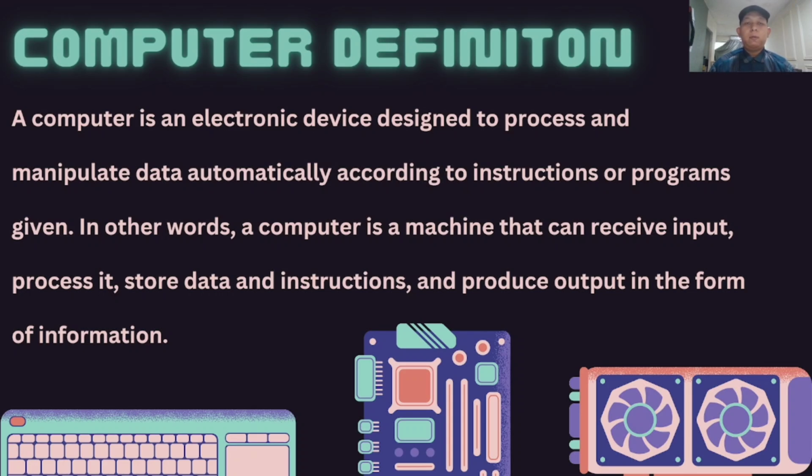In other words, a computer is a machine that can receive input, process it, store data and instructions, and produce output in the form of information.